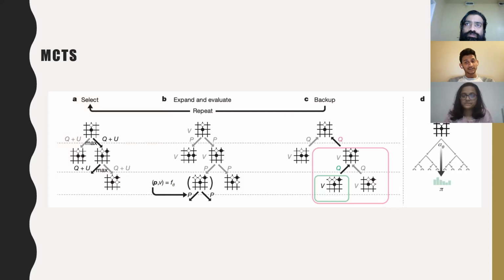Here N is the visit count of each move from the root state, and the temperature is controlled by the parameter τ. And coming to the empirical analysis of the AlphaGo Zero training, I will hand over to Rajesh Kale.